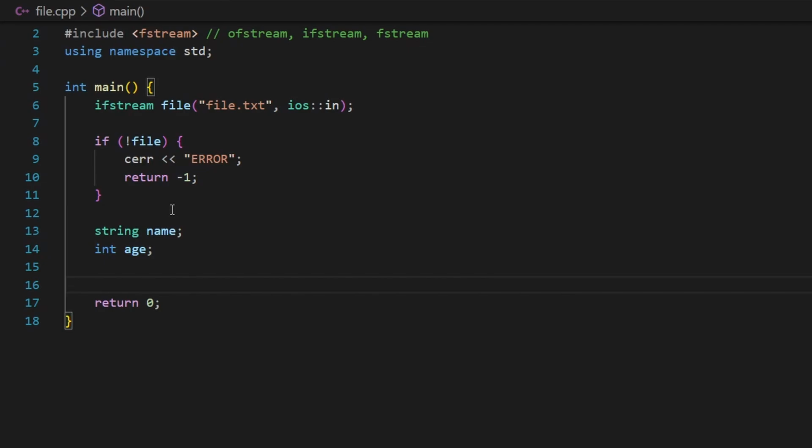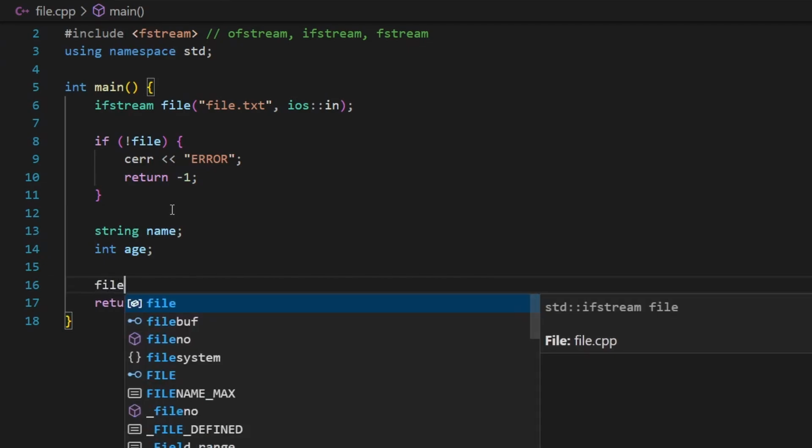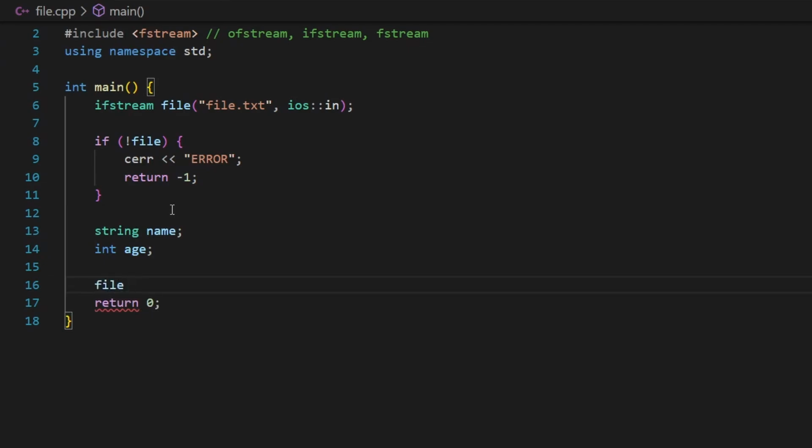Now what I'm going to do is use the ifstream object and the extraction operator, which is also familiar to you because we use it in cin. But in the context of files, when you say file and the extraction operator here, you mean that you want to extract something from your file. So you want to extract data. Now I'm going to say extract for me a data and place it inside name, and also extract another data and place it inside age.